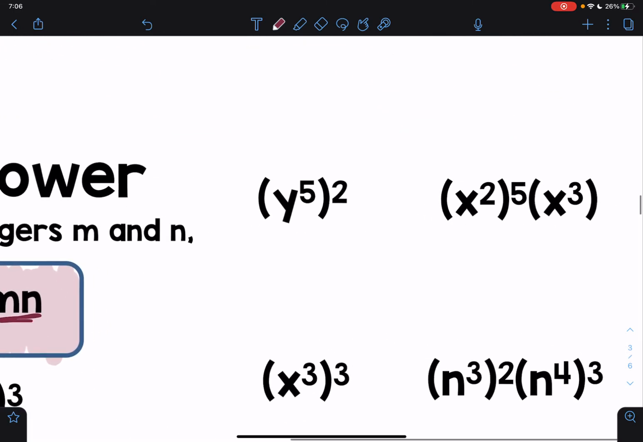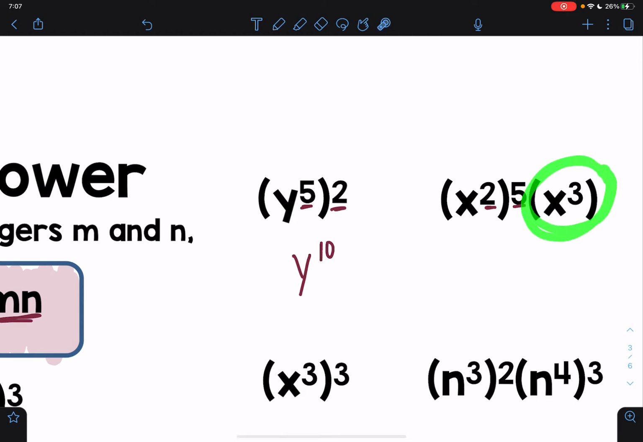So looking at y to the 5th power to the 2nd power, I multiply the 5 times the 2 to give me a 10. Here I'm taking x squared to the 5th power. And so I have this x cubed over here, but I'm not going to deal with that yet. Because remember, when I do my problems, I'm going to read from left to right. We're following order of operations like we've been doing this whole time. I'm going to simplify from left to right. So I'm going to take x to the 2nd power to the 5th power. I'm going to multiply 2 times 5 together to give me 10. Bring down the x cubed being multiplied. I haven't done anything with that yet.